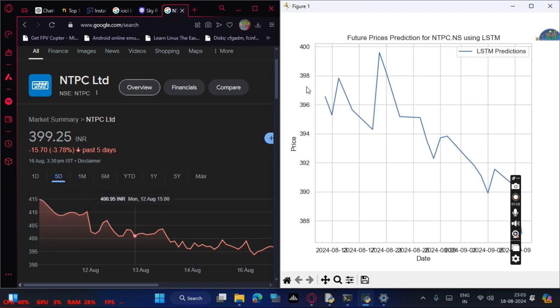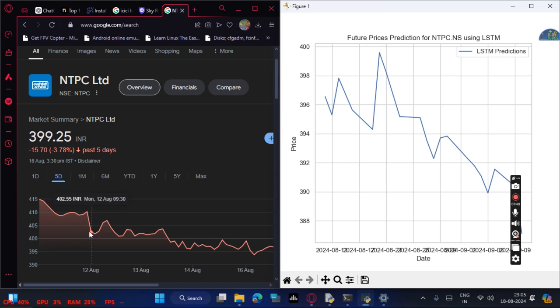Here, I have entered the end date 10/8/2024, and here is the value. Let's check the value for 12. For 11, what it is showing, and compare them to the real values.